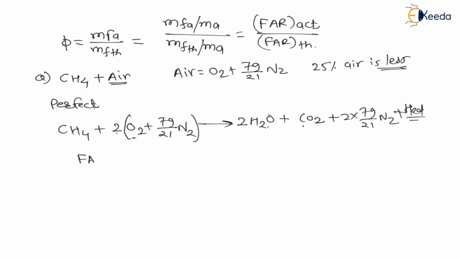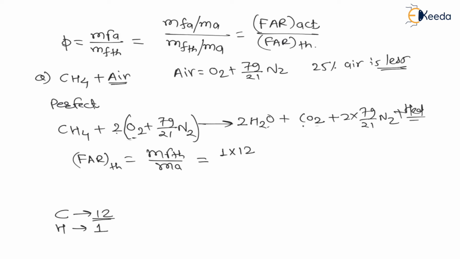Therefore we can say fuel air ratio theoretical is equal to mass of fuel theoretical divided by mass of air, right? Now mass of fuel theoretical, how to calculate mass? This is chemistry only, my dear students. Here the fuel has one carbon, the atomic mass of carbon is 12, and there are 4 hydrogens, the atomic mass of hydrogen is 1. So mass of fuel theoretical will be 1 into 12 plus 4 into 1, right? This is the mass of fuel theoretical.